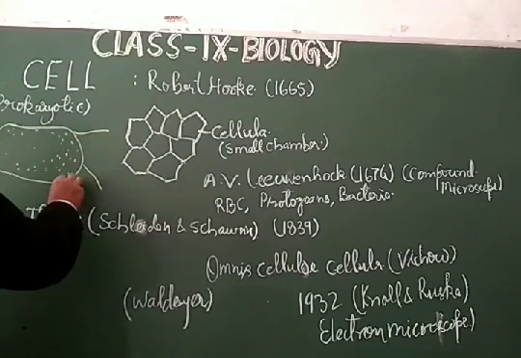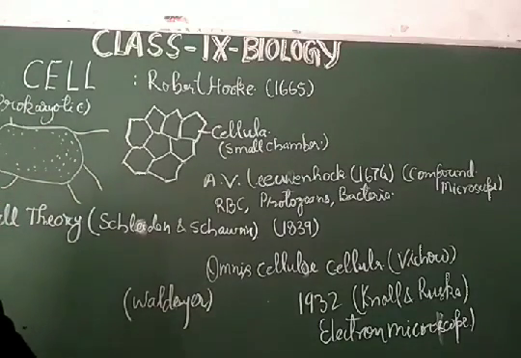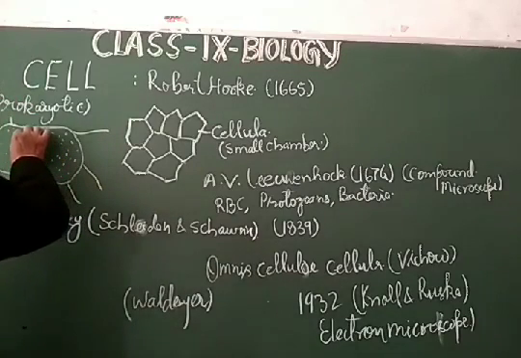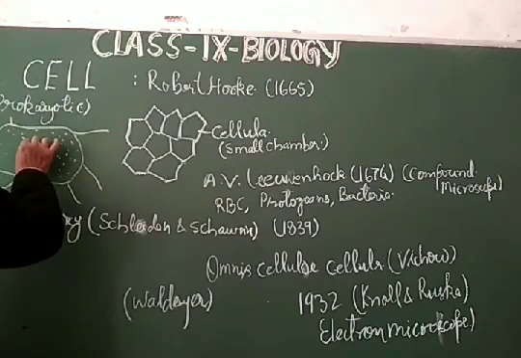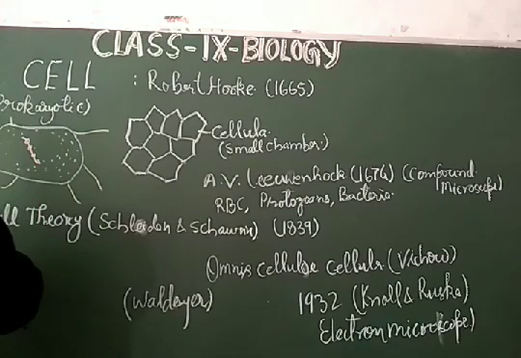Suppose this is the bacterial cell, so this cell will not have the different types of cell organelles in it, and they have the genetic material as DNA and RNA.